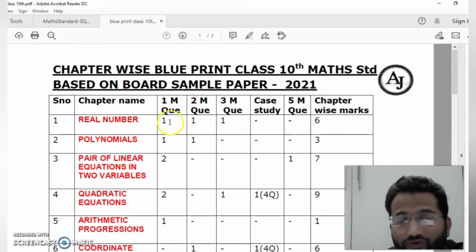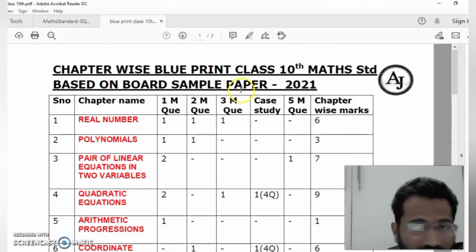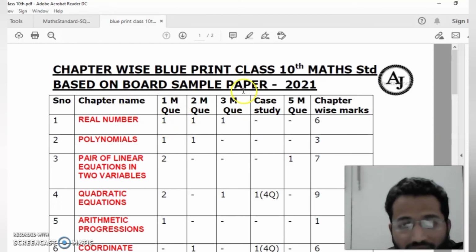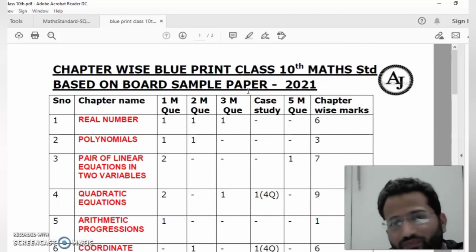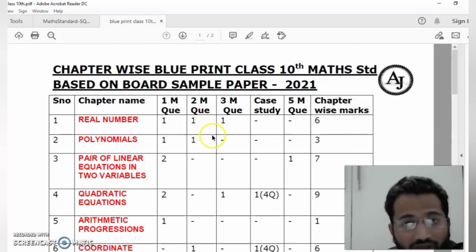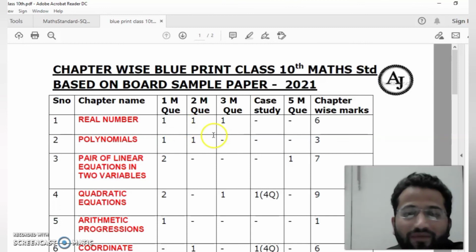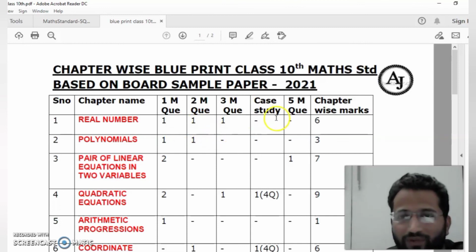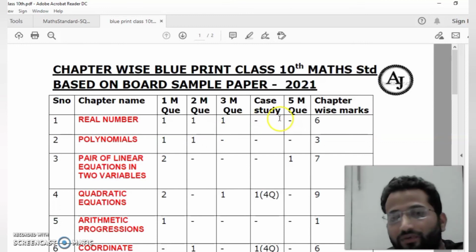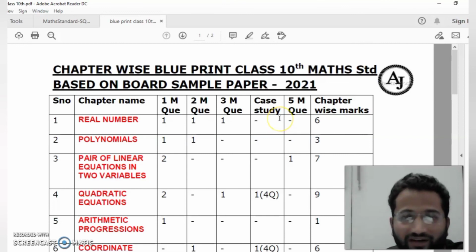According to that you have to see the sample paper. Suppose the first question is asked from real number, so the same type of question you have to solve, minimum 5. You can take previous year papers, you can take previous year Olympiad papers, and take from those. Same, if the second question is from polynomial, solve 5 questions of that type. Definitely you can prepare your own question bank of 5 questions of each type and revise them again and again. Surely you will get good marks in the exam.